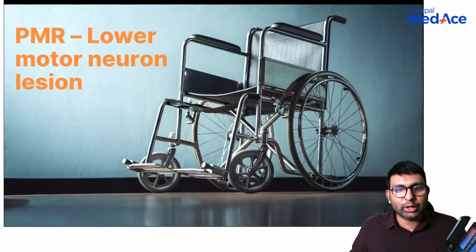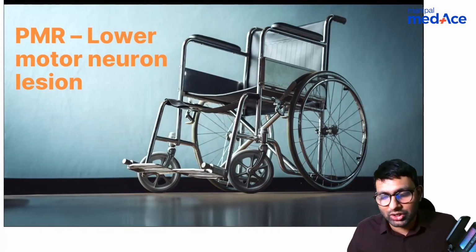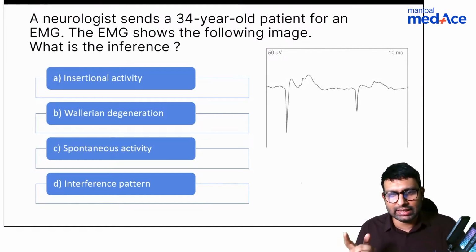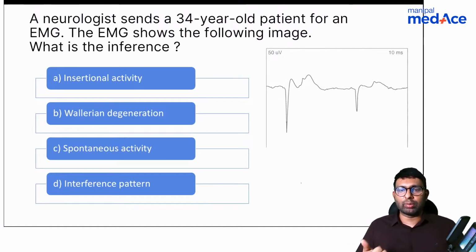Now let's go back to PMR topic again. This is lower motor neuron lesion. So in lower motor neuron lesion, they might ask you questions from EMG and NCV, which are very commonly done, electromyographic scans and nerve conduction studies or velocities mainly. So few things about EMG that I want to talk to you about.